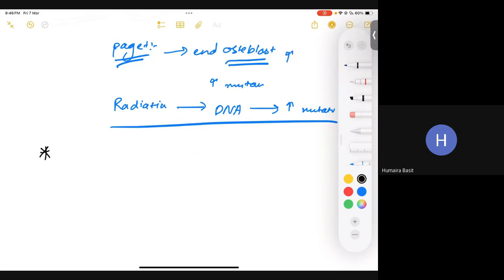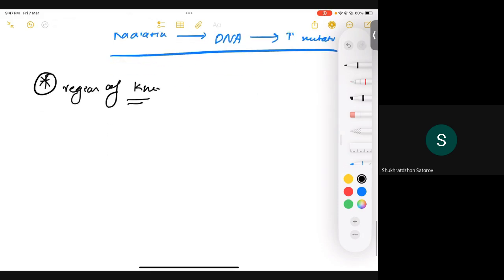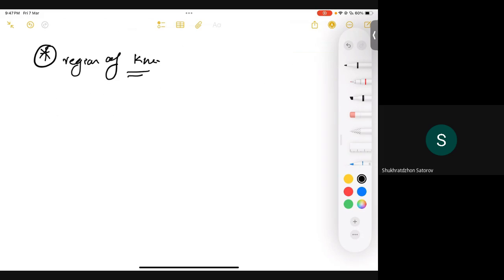Okay, so what would be the best location where you can see this condition? That is the region of your knee, or simply I can say it's the distal femur and proximal tibia, right? Distal femur and proximal tibia simply mean the knee. An important thing you should remember is that, as it is a malignant condition, it can lead to pathological fractures, so in the history you'll also be looking for pathological fractures. Another important thing is imaging. On imaging, there are characteristic findings which you should pick up. You have a UWorld MCQ on that as well.